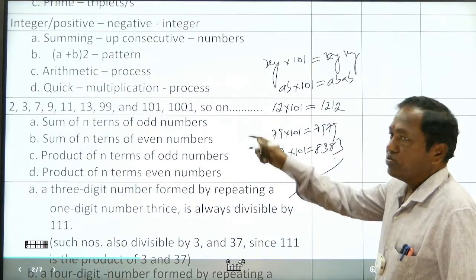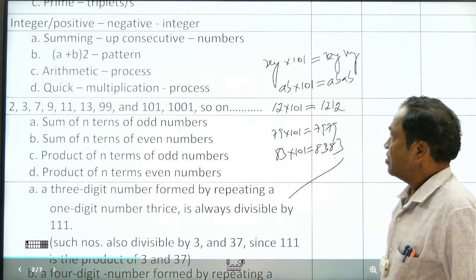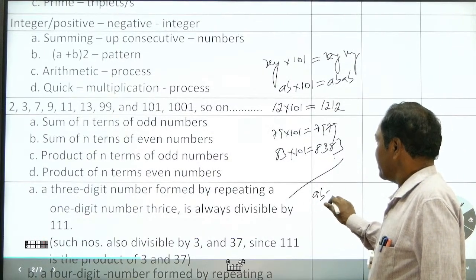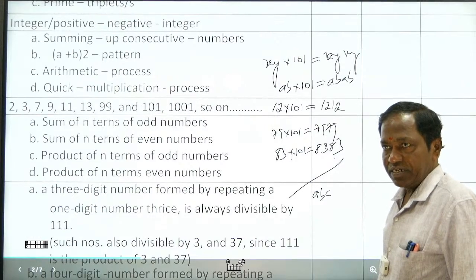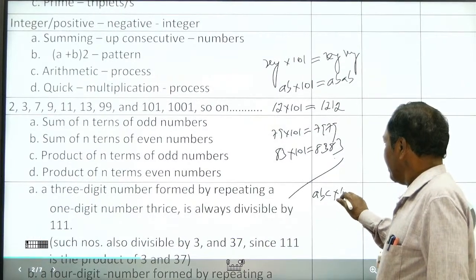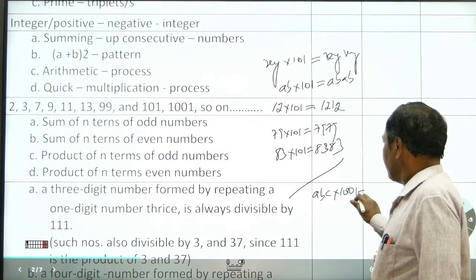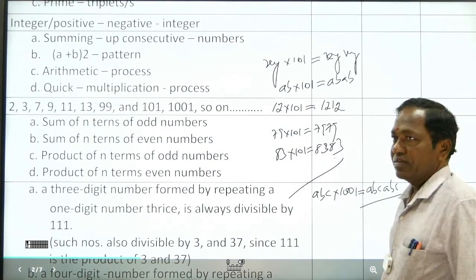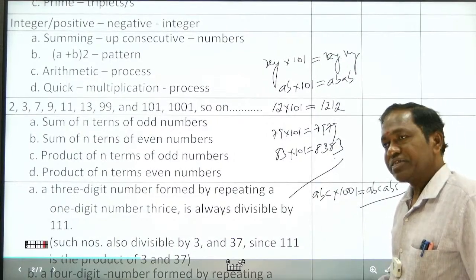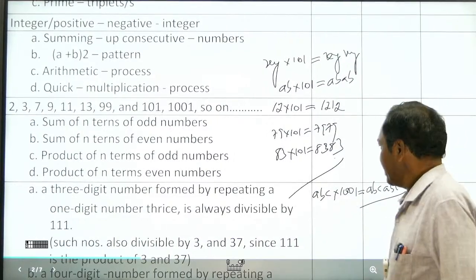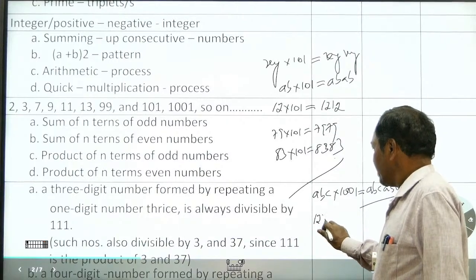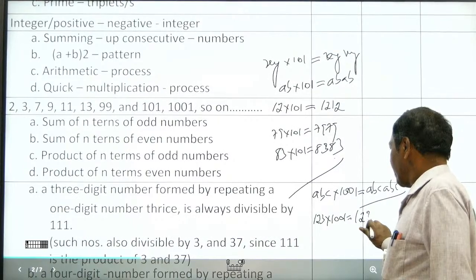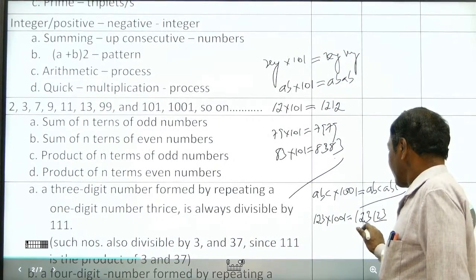Even for 1001, you can see, ABC is a 3-digit number multiplied by 1001, and your result will be ABC, ABC. The 3-digit number gets repeated. For example, 123 into 1001, the result is 123, 123.